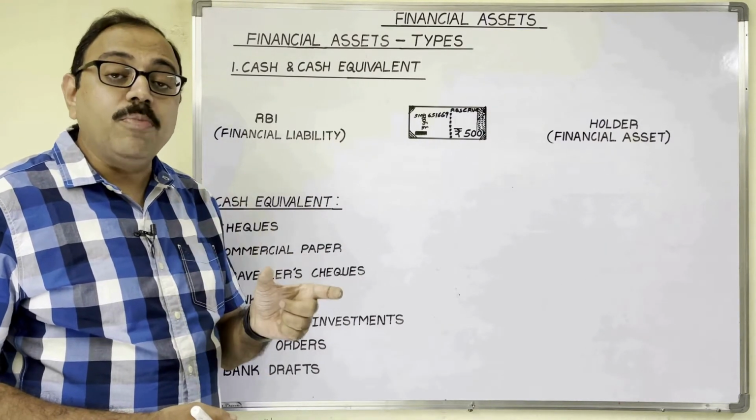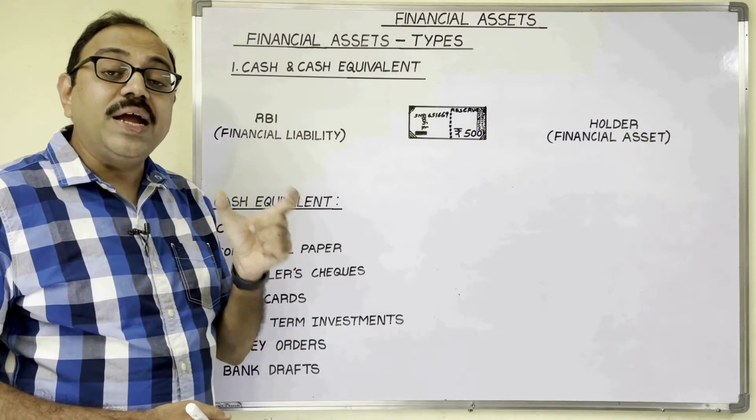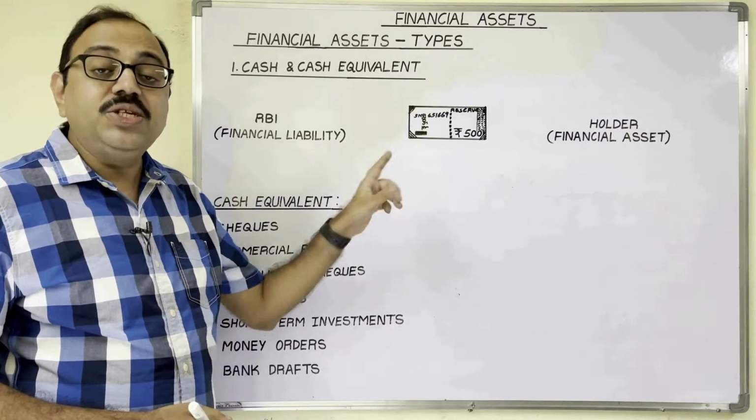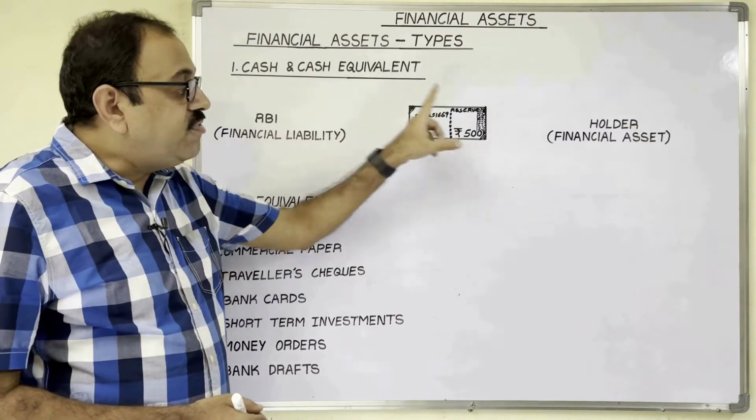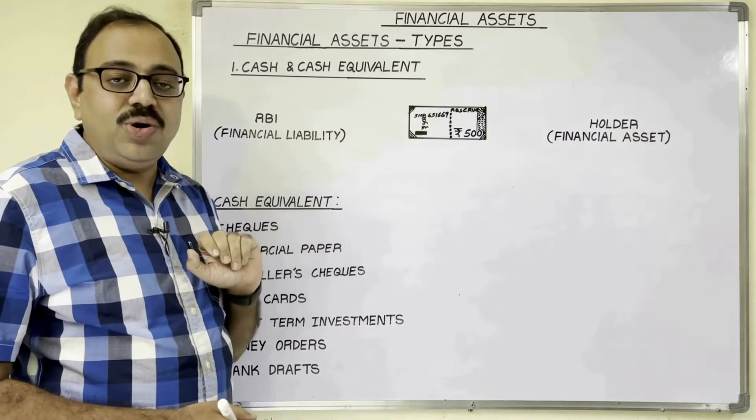RBI is making a promise to pay the value, which is signed by the RBI governor. A currency note acts as a financial liability to RBI and a financial asset to the currency note holder.